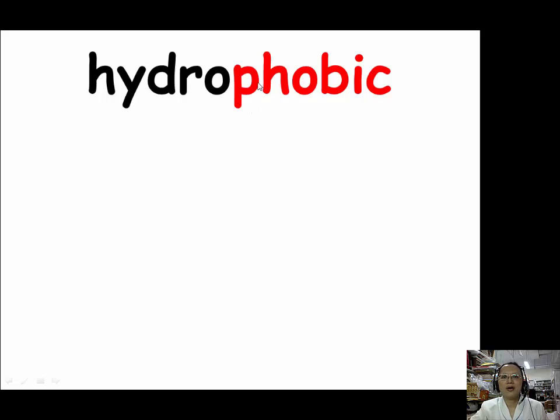And our example for the suffix phobic is hydrophobic. Hydrophobic has several meanings. The prefix hydro means water, which we will introduce later in our course. Hydrophobic means fear of water. First one is pertaining to or affected with hydrophobia. Like a person, if he contracted rabies, then he will be hydrophobic. That's one of the very pronounced symptoms for rabies.